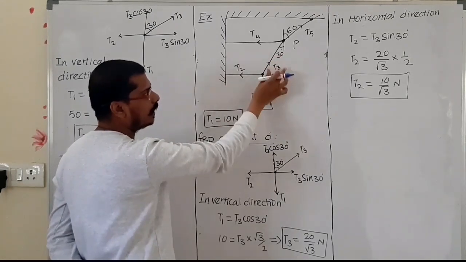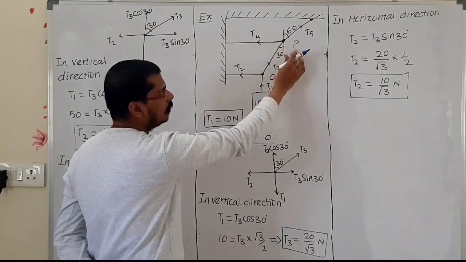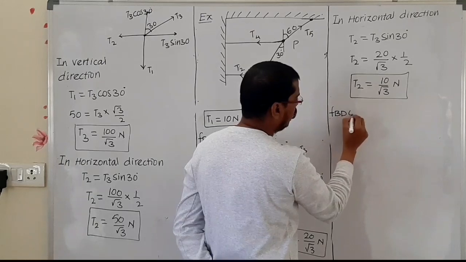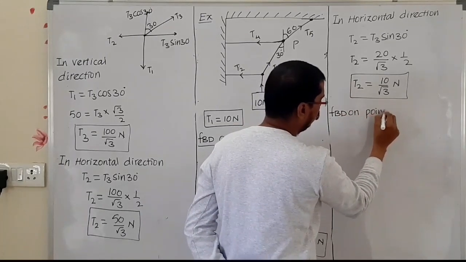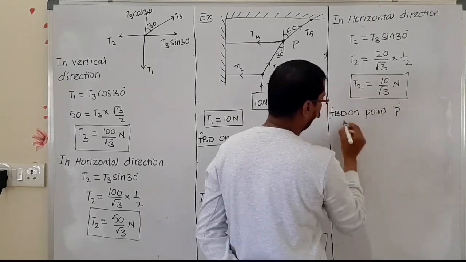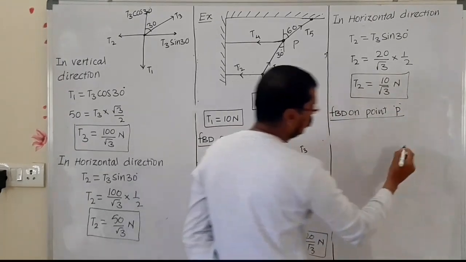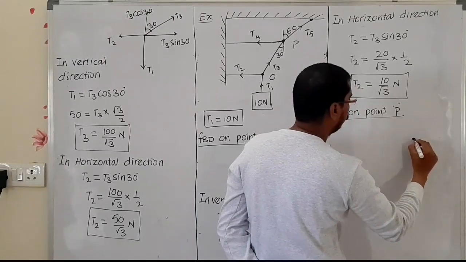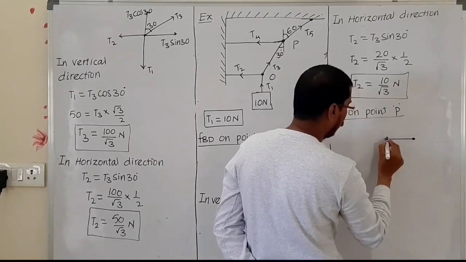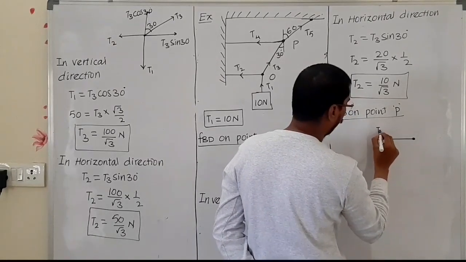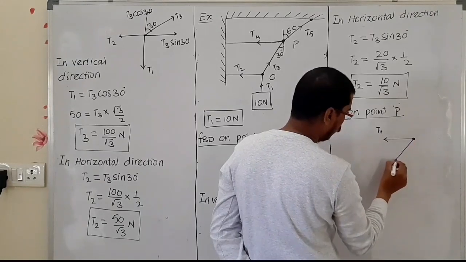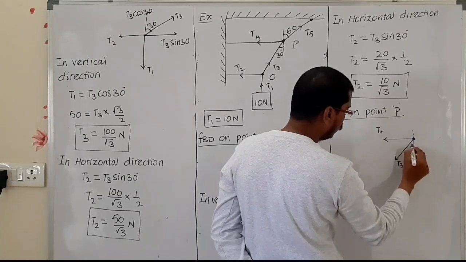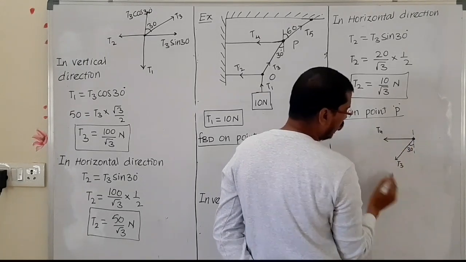This point O is completed. Now we have to find the free body diagram on point P. Now FBD on point P. This is point P. At this point P, first you write this one as T4, and at this point T3 is acting in this direction, and it has the angle of 30 here, and again 30 here.